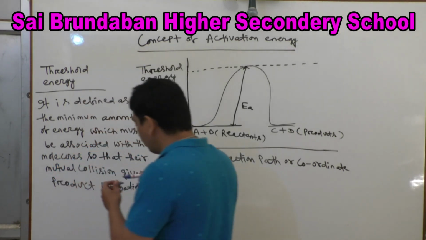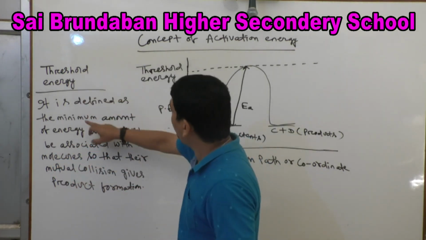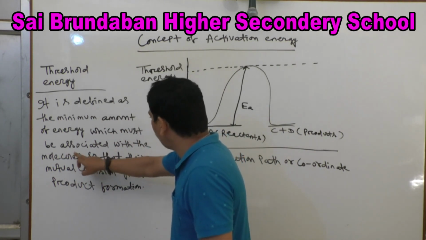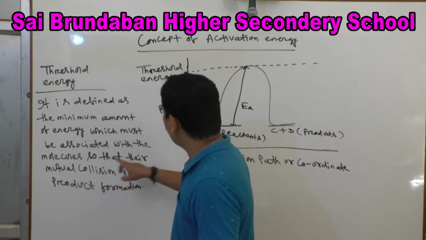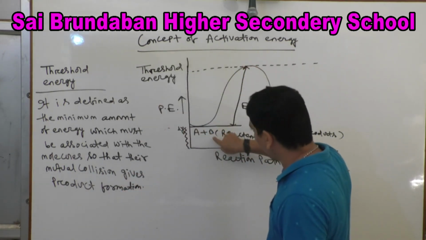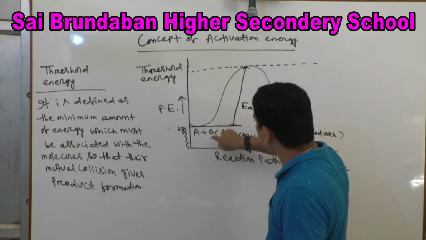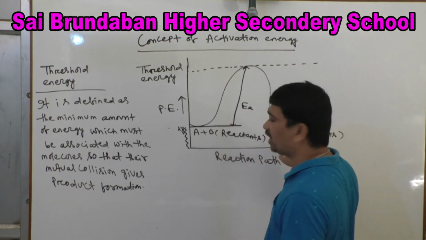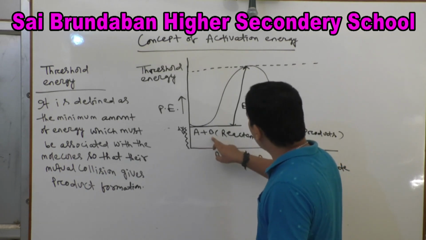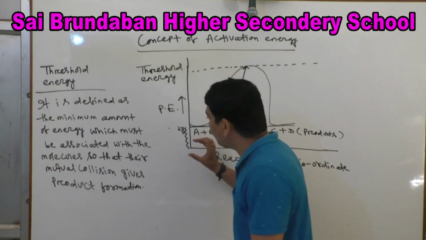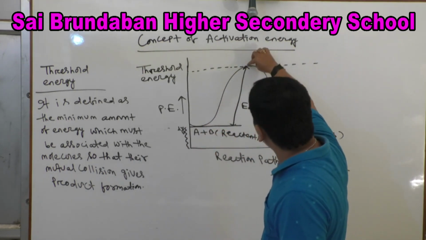Look at threshold energy. It is defined as the minimum amount of energy which must be associated with the molecules, so that their mutual collision gives rise to product. So if A and B are the reactants that possess threshold energy, this amount of energy, their mutual collision gives rise to product. Otherwise, their mutual collision does not give rise to product. Clear? So what is the minimum amount of energy A and B possess? That is this amount of energy.